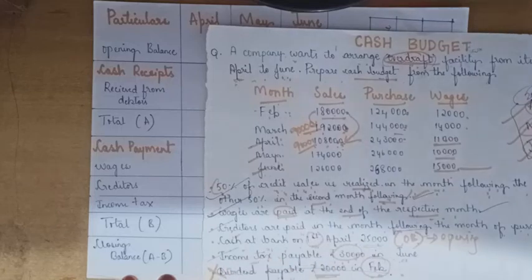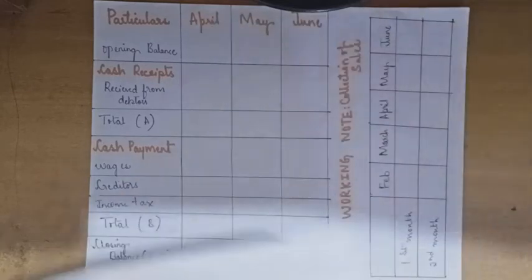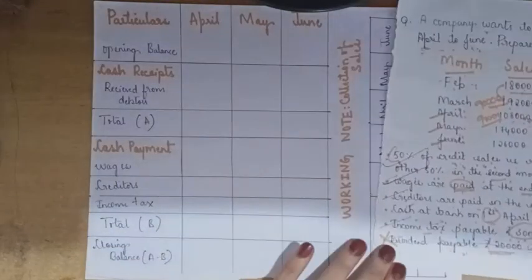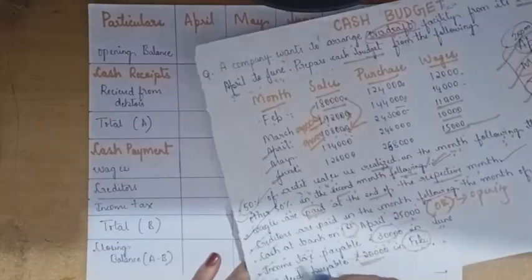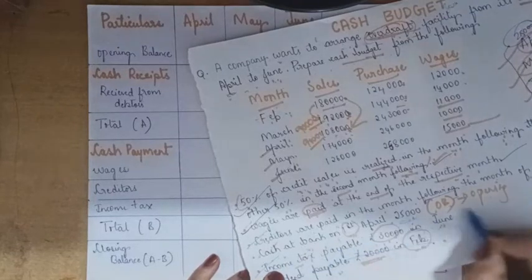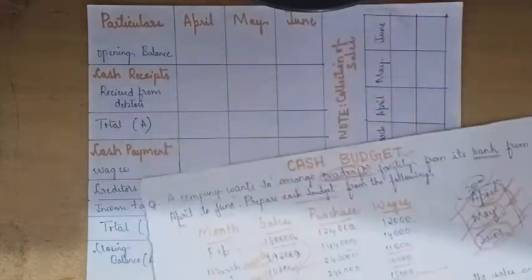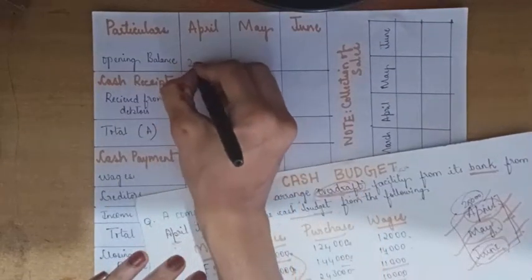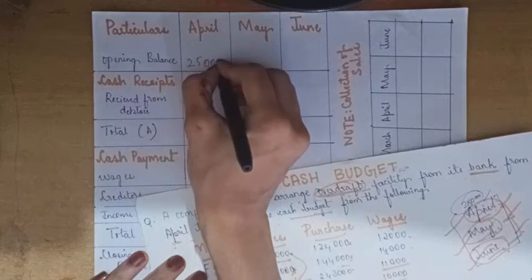Nothing extra. So first, the given information is cash at bank on 1st April is 25,000, that is opening balance. So in the month of April, opening balance is 25,000.